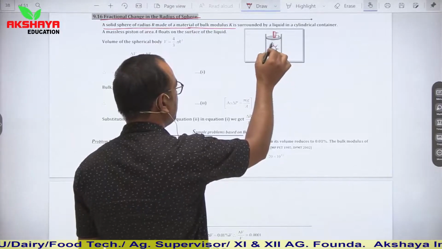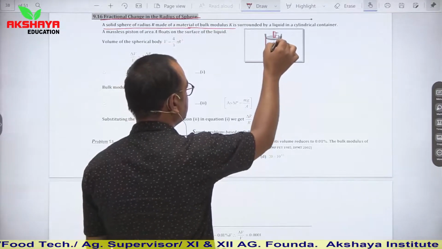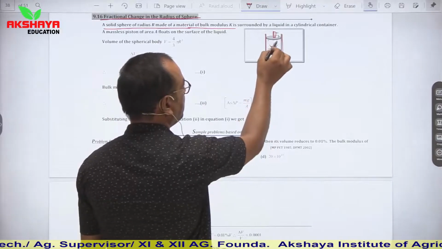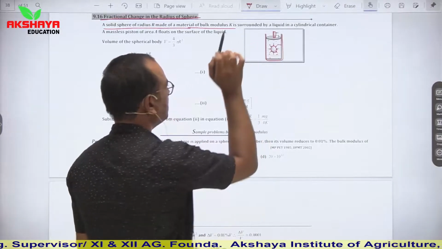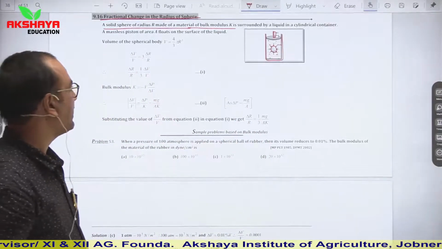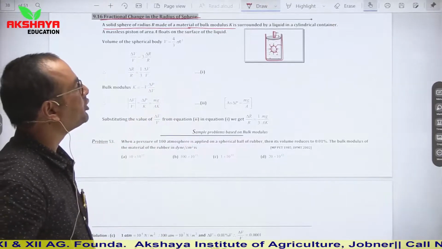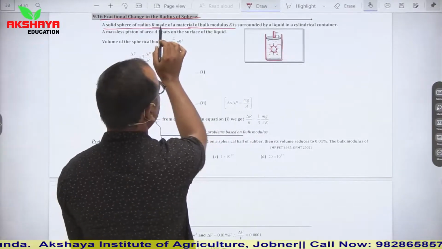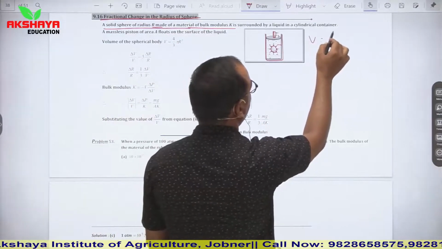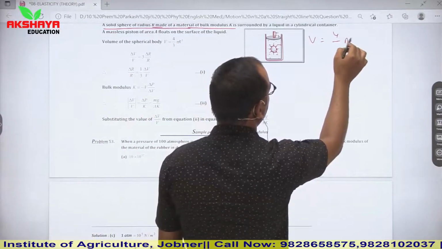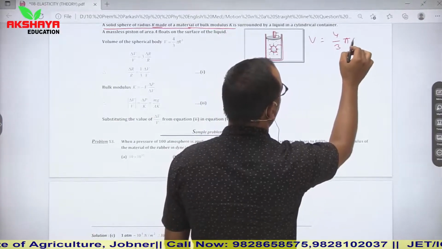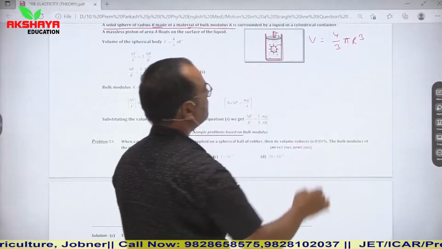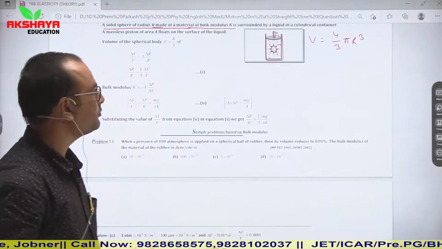This is the sphere and this is the cylindrical container, and here a liquid is filled. So this is the condition we are given. If we talk about the volume of this sphere, if its radius is capital R, then its volume is 4 by 3 pi R cube.